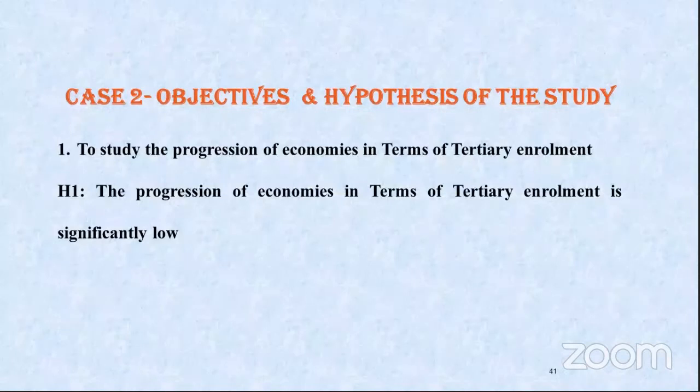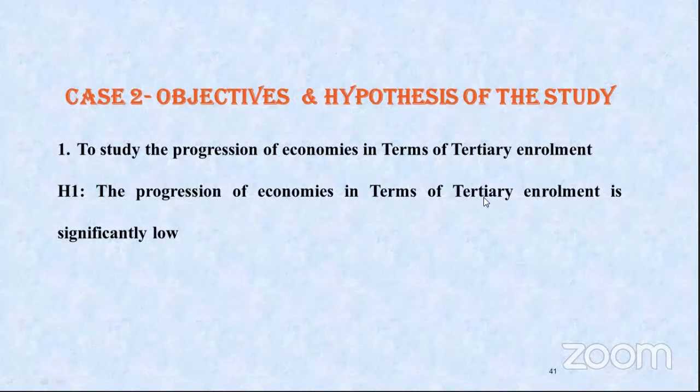If I want to study education in India, then I can go for primary and secondary, because there are so many persons in India who are deprived of primary education also. But in some foreign countries where the government is already providing free primary education to all, if you want to study that, it serves no purpose. So there you have to choose. Here, when we wanted to study education, we decided that out of the three levels of education, for two levels almost 98% of the age category are going for primary and secondary education. Only higher education is a problem.